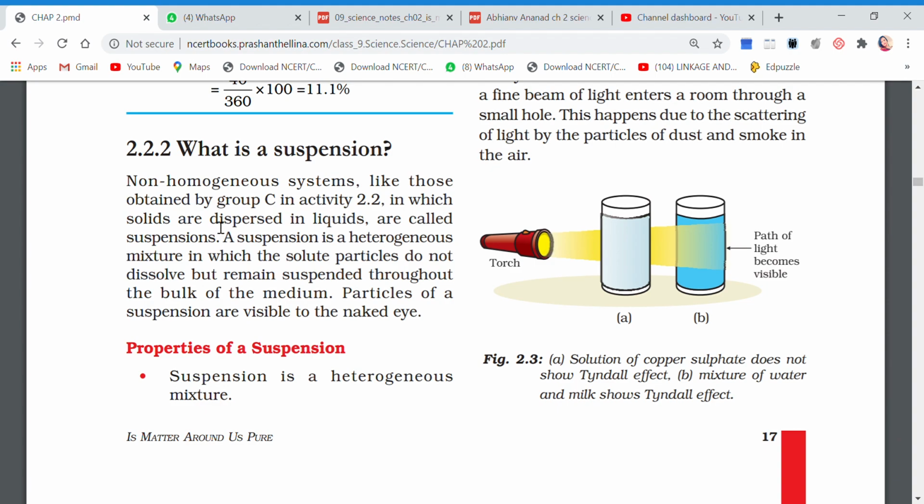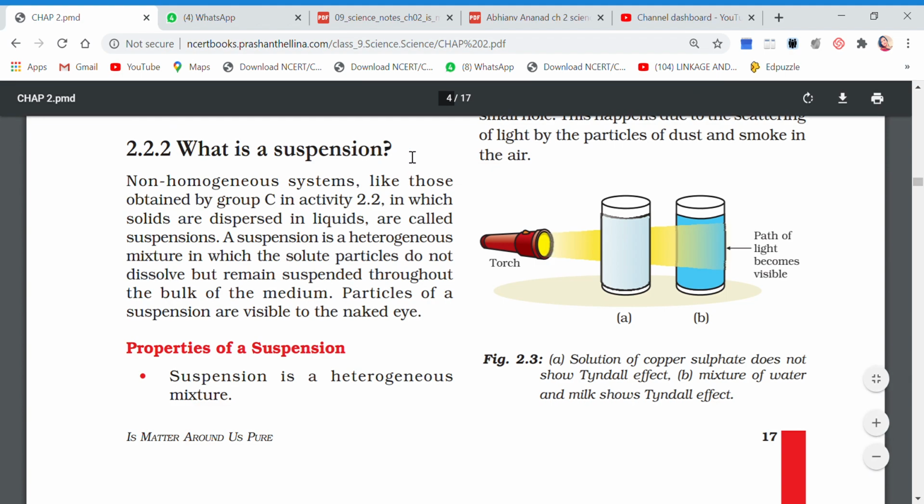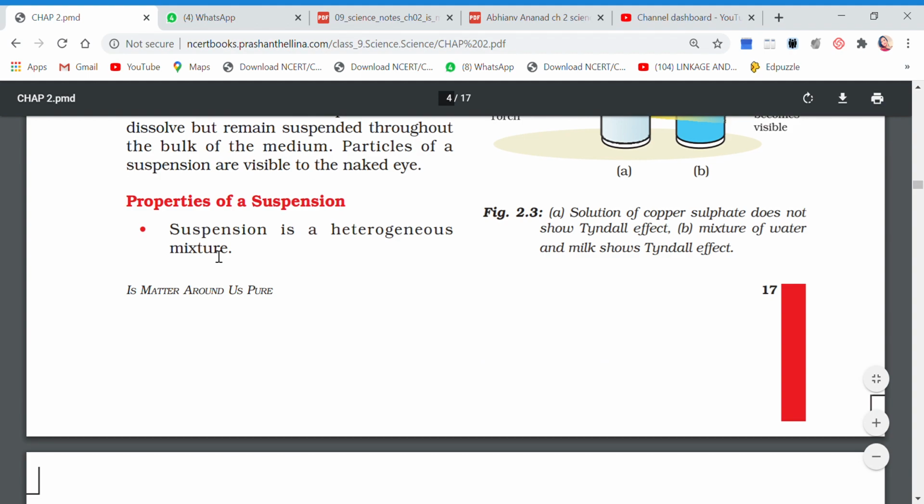Again I will repeat. The question is, what is a suspension? And the answer is, non-homogeneous systems like those of muddy water in which solids are dispersed in liquids are called suspensions. So this is your answer. Next question you will write is, what are the various properties of suspension? And the answer will be in points.